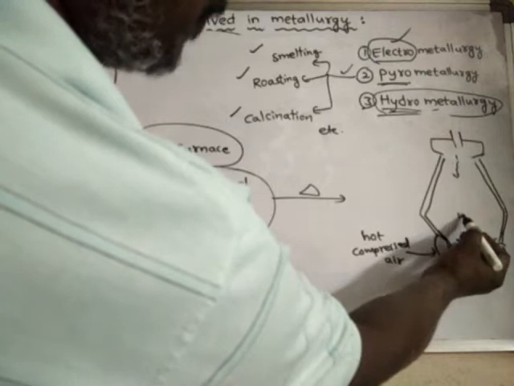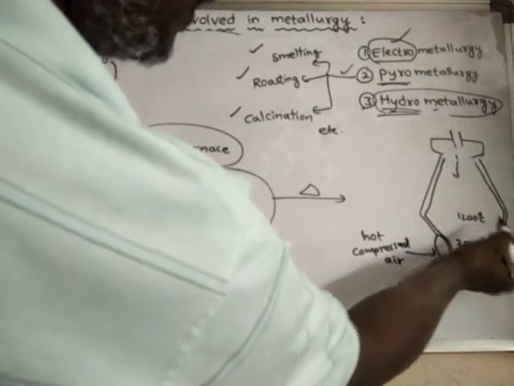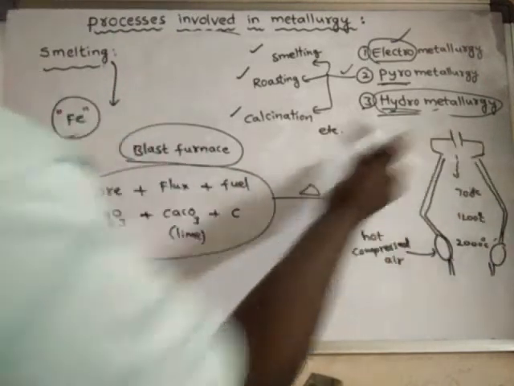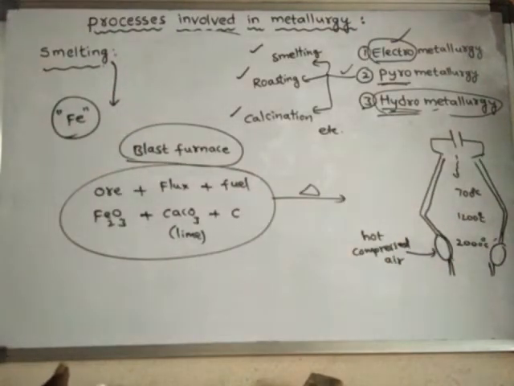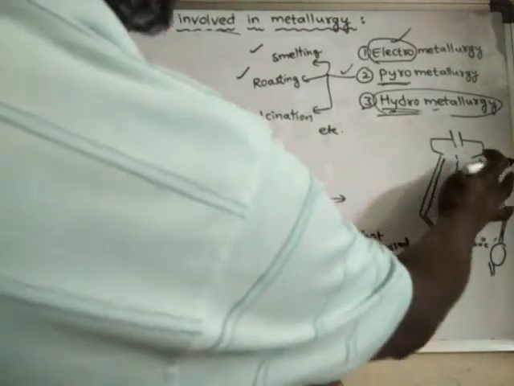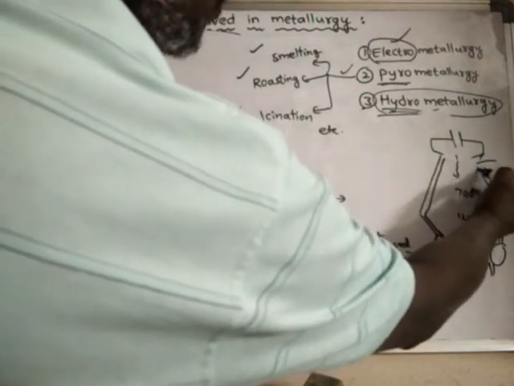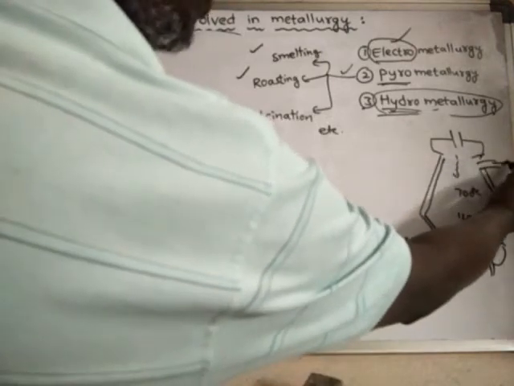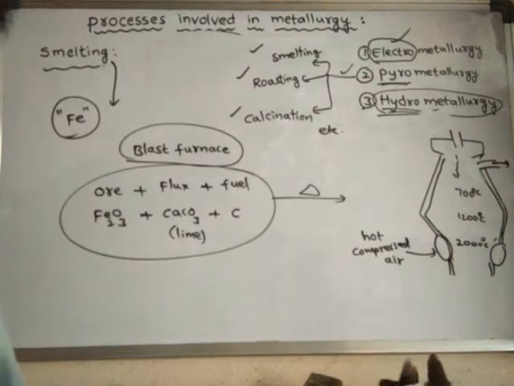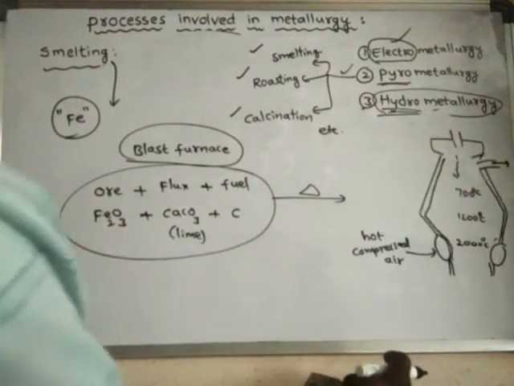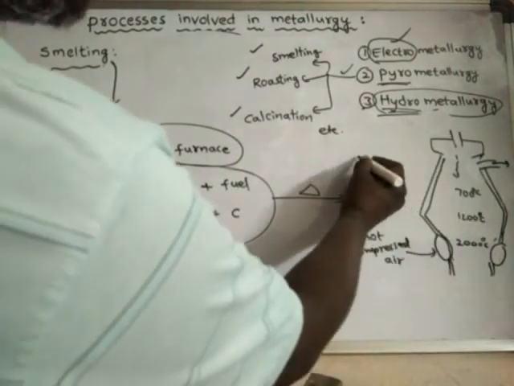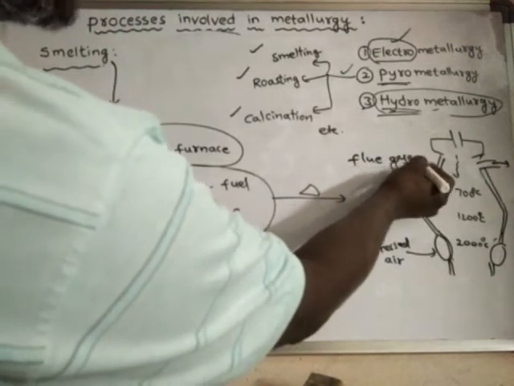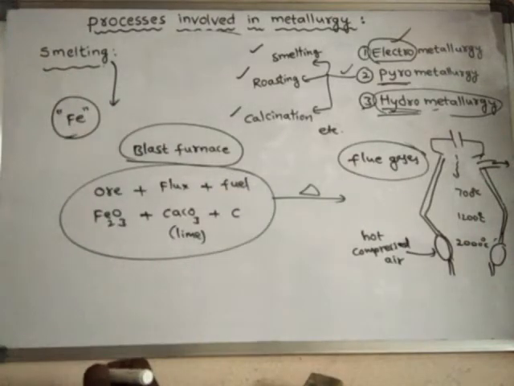Somewhere here it is around 1200 degrees centigrade, somewhere here it is around 700 degrees centigrade, and so on. As we move up, the temperature decreases gradually. There is an outlet at the top through which the unwanted gases are sent out. They are called flue gases, that means impure or unwanted gases.